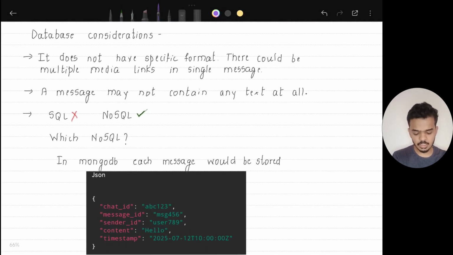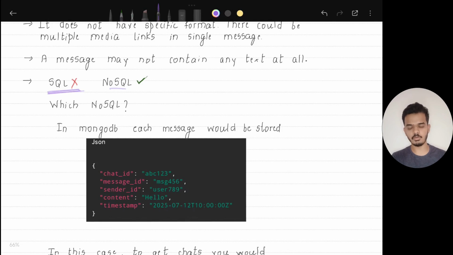So it is obvious that the chat message format is not very strict. It keeps on changing. A message may or may not have text, and it may or may not have a lot of media files. So a message may contain one or two media files, or it can have a lot of media files, or it may not have any media file at all. So the format of a message keeps on varying. So obviously SQL is not going to be our choice here. We'll have to go with NoSQL. But again the question arises, which NoSQL database to use? Let's consider document DB and wide column databases.